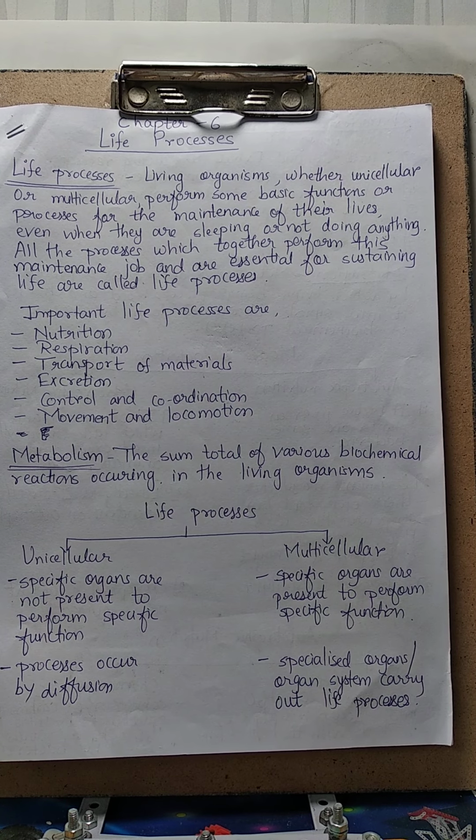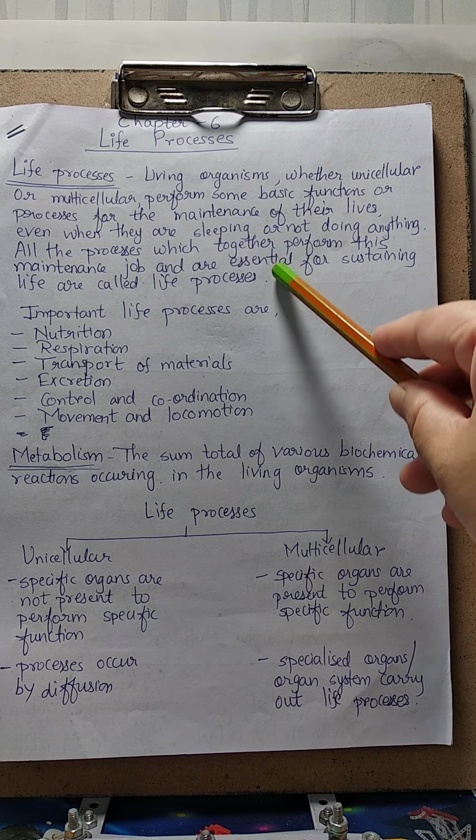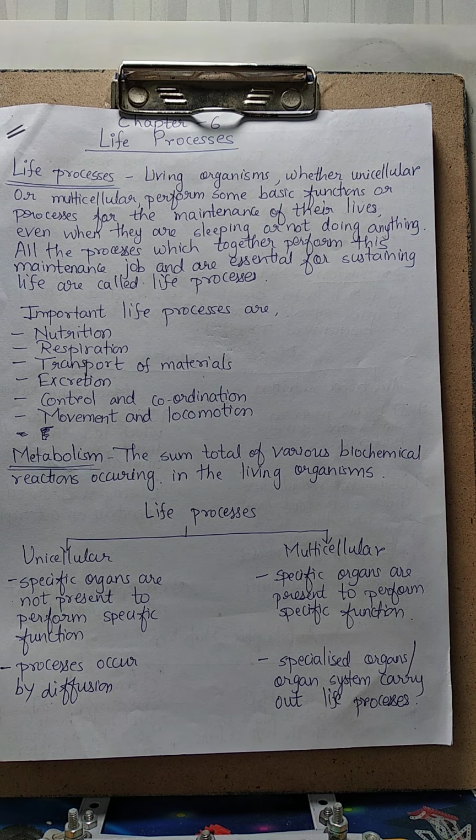Now, as we say, the maintenance of cells is continuously going on in our body. For this maintenance work, even when we are sleeping or not doing anything, many cells are dying and many new cells are produced. For this repair work, we need energy, right? So where do we get this energy from? From the food which we eat, right? Now, some living organisms, like plants, directly take simple substances from the environment.